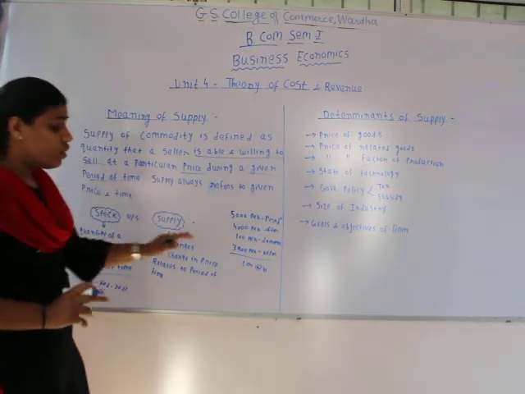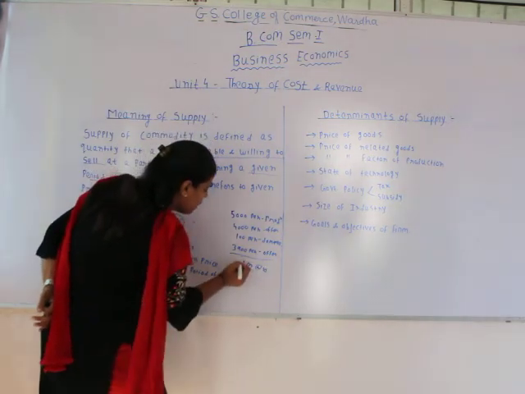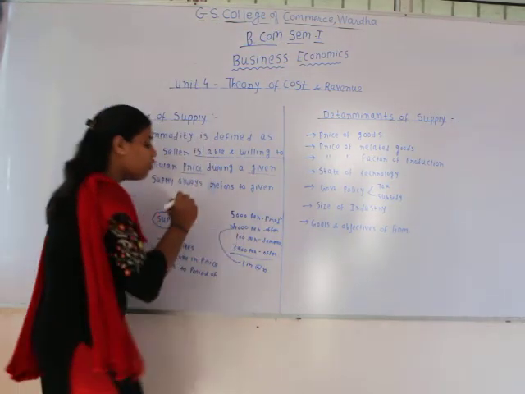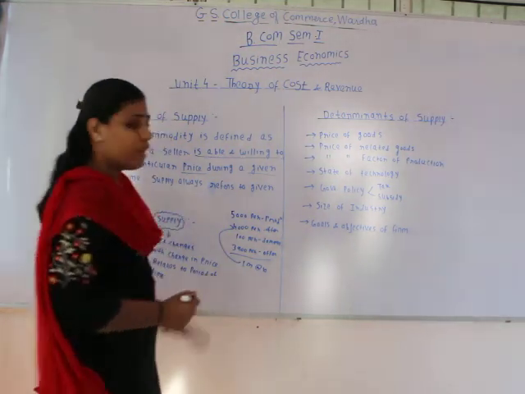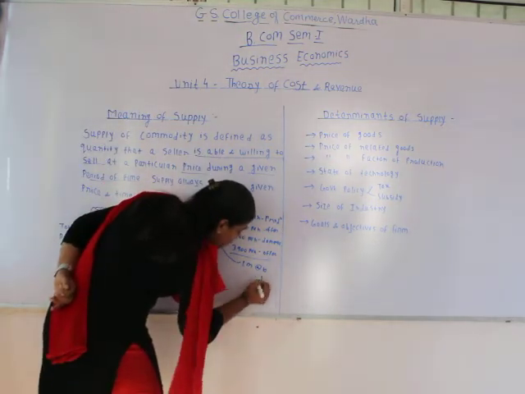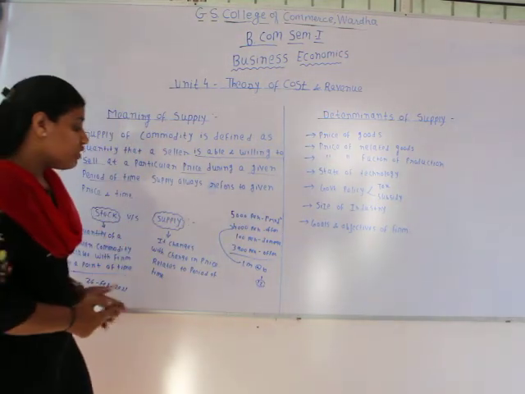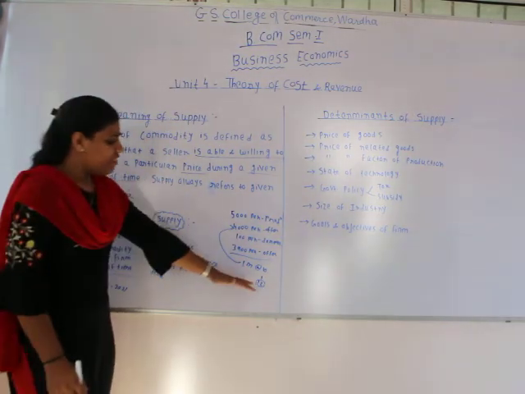So the price prevailing in the market for this pen was 10 rupees, and at this 10 rupees the supplier was supplying 4,000 units. Okay, but now what happens? The price of this pen increases from 10 rupees to 12 rupees.